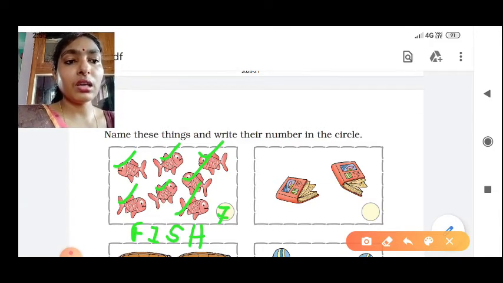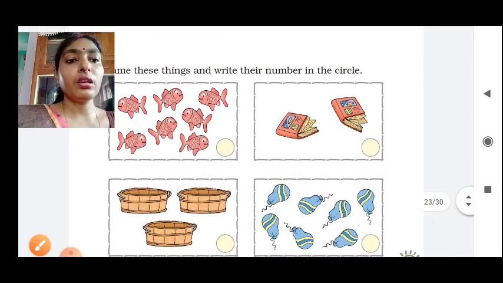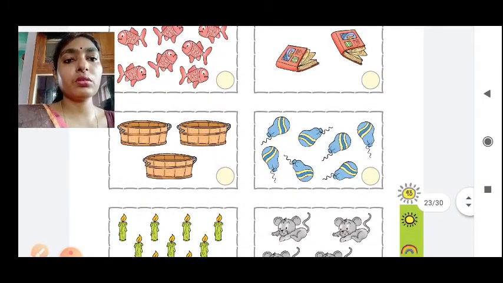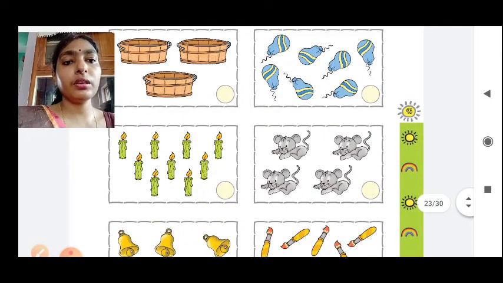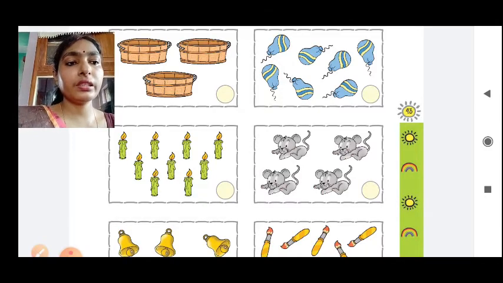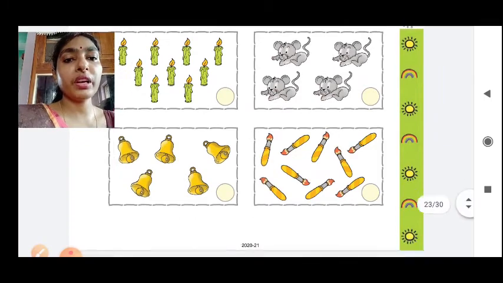Okay, next one, what is this? Books. So you have to write book and 2. Like that way you have to complete this one. So 3 baskets, 7 balloons, then 9 candles, 4 rats, 5 bells and 9 brushes. This is a pen brush.